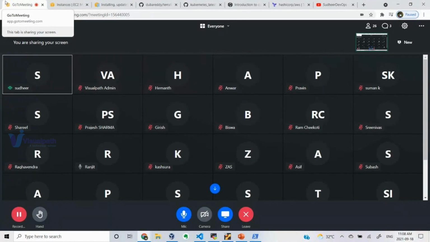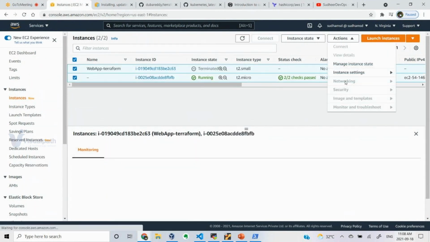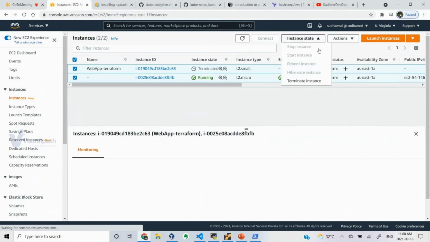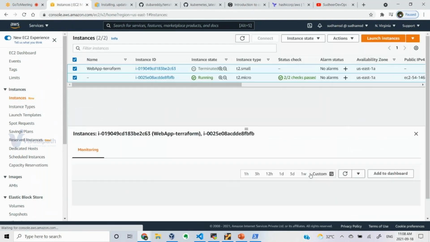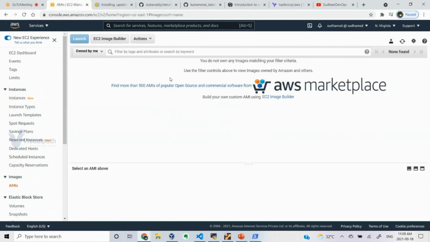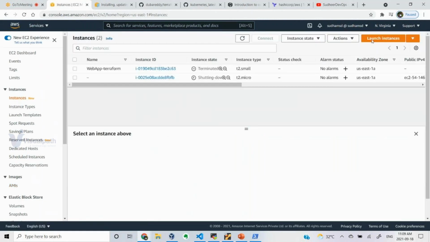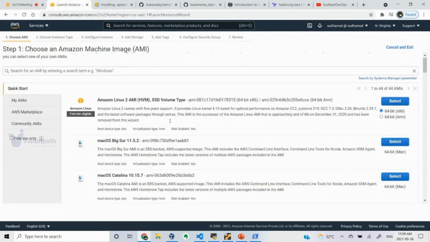Similarly, let's say, for example, I have AMIs and I want to filter my AMI. Let me terminate this one. If you go to AMIs, it is listing so many AMIs.